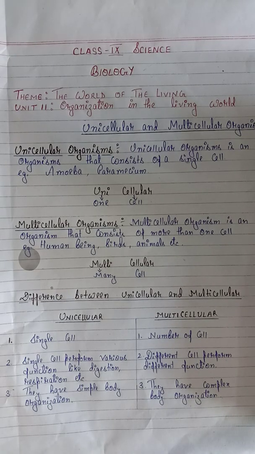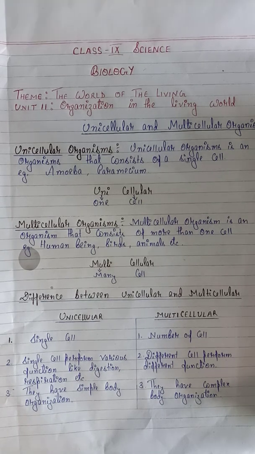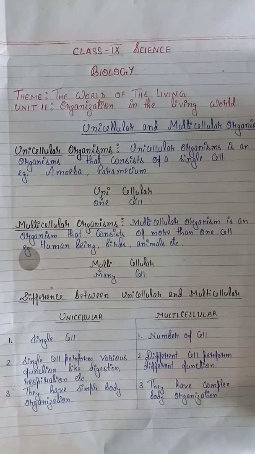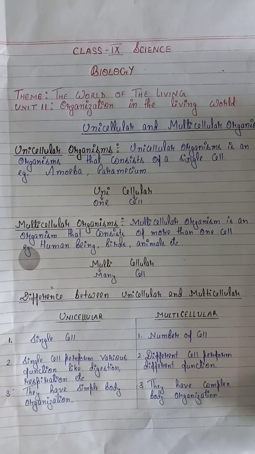Different cells perform different functions. Like I have told you earlier, cells of the kidney will perform formation of urine, uric acid, filtration. Cells of the lung are responsible for respiration. Different cells perform different functions, and they work as a unit, as a group.